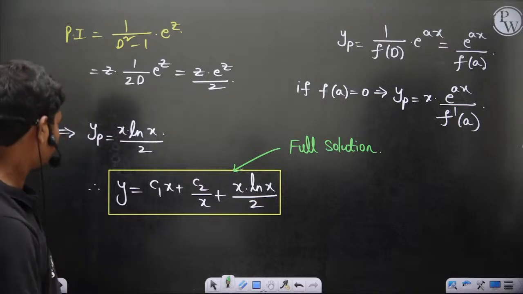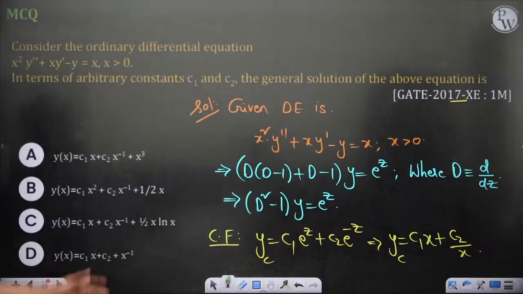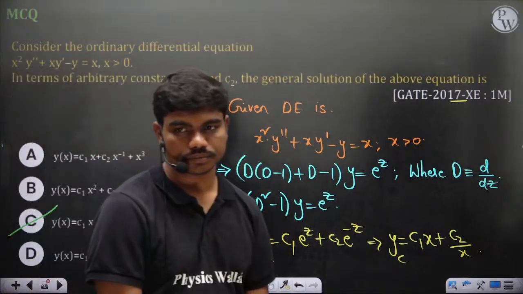So this would be the full solution for the given differential equation. c1 x plus c2 by x, or c2 x inverse, plus x ln x by 2, which is option C. That's the correct answer.